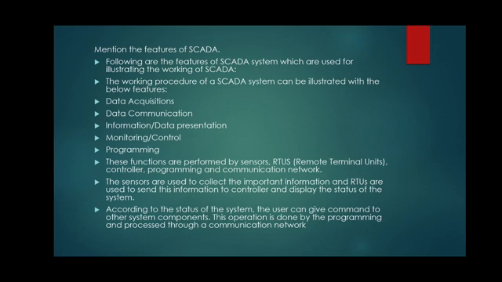Suppose 2 units are there in an industry, then the status of the 2 units will be displayed in the control room. So according to the status of the system, the user can give commands to other system components. This operation is done by the programming and processed through a communication network. The communication network is used to carry the information, give the signals to the remote terminal units, and take the signals from those units.